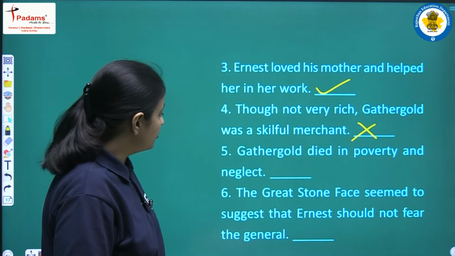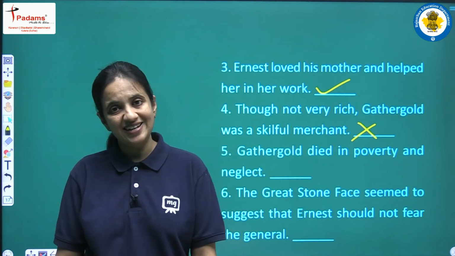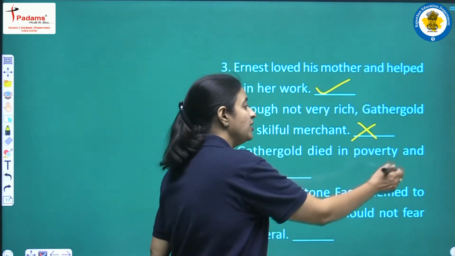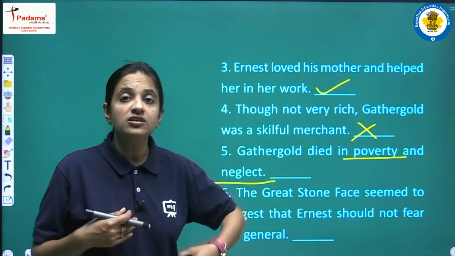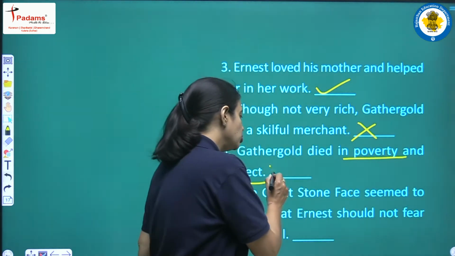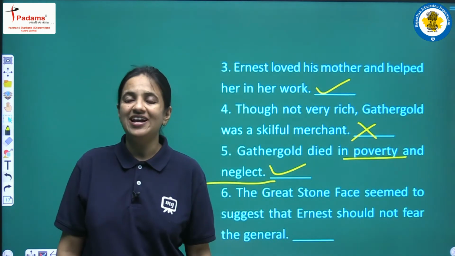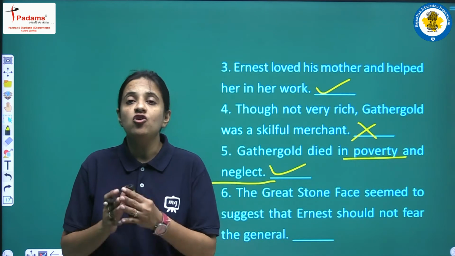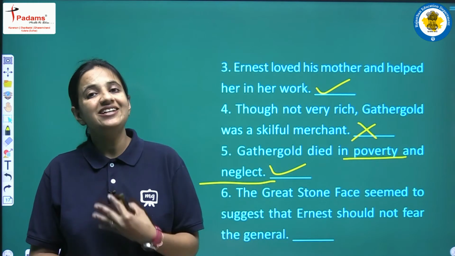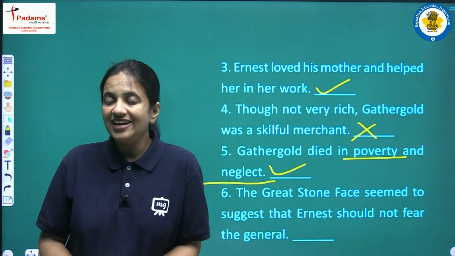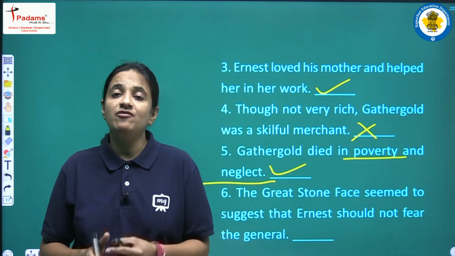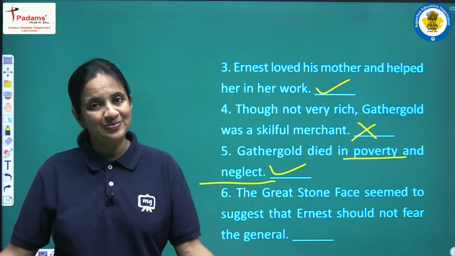Gathergold died in poverty and neglect. The next sentence says that when Gathergold died, he was poor and neglected. It means he did not have many friends. So yes, this is a true sentence. Why? Because in the chapter we have read that before his death he lost his entire wealth, all his money. So he died in poverty, and because he had no money, no wealth, he was neglected, he had no friends, no companions, no company.